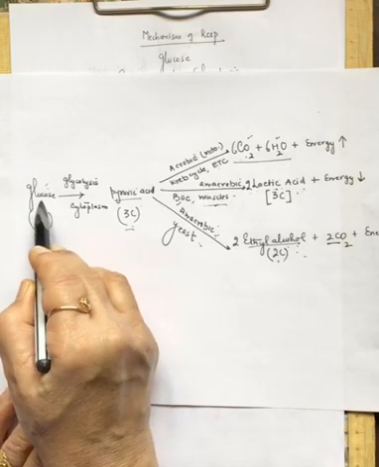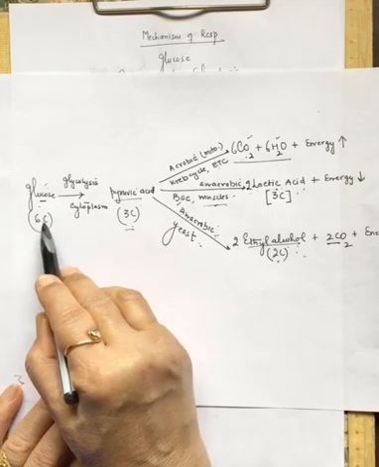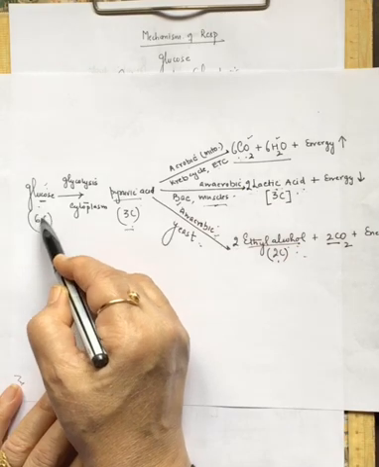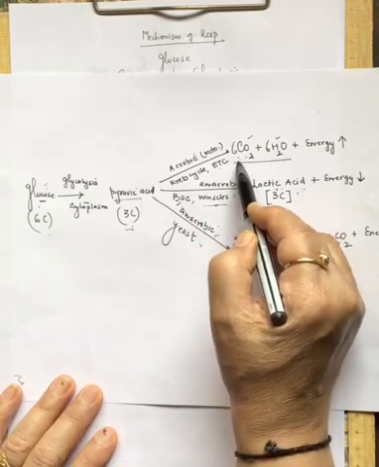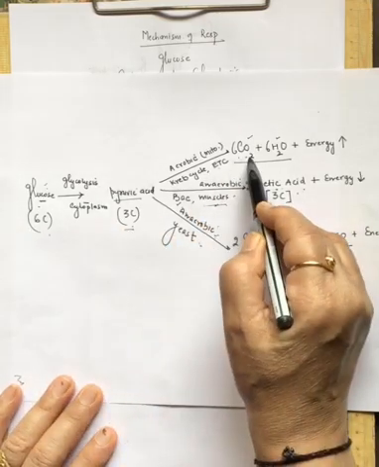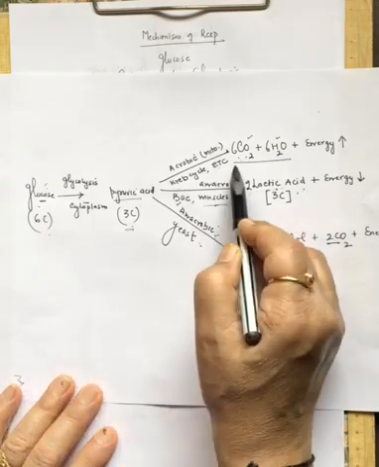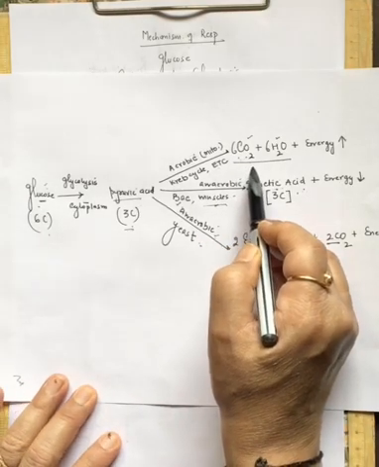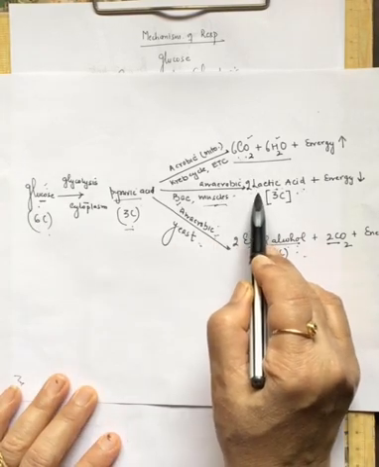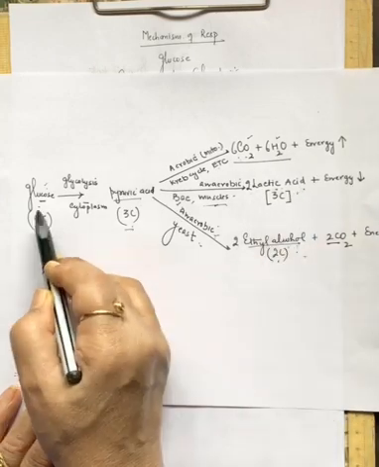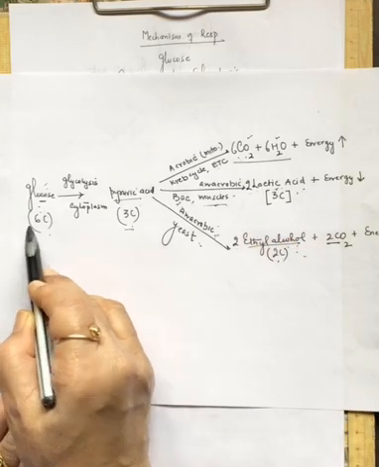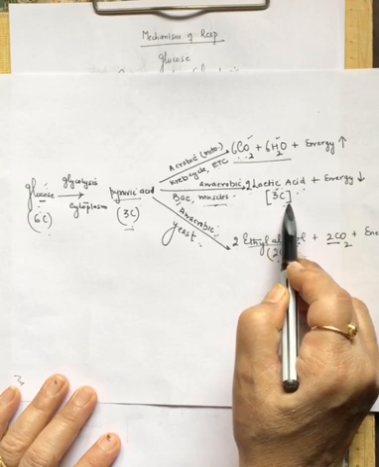So glucose is a 6-carbon compound, right? And when the glucose is completely oxidized, you get 6 molecules of CO2. So all 6 carbons of glucose will come out as 6 molecules of CO2. This is complete oxidation. The glucose is completely oxidized. All the 6 carbons will be released as 6 molecules of CO2. And in anaerobic respiration, the glucose is broken down into 2 molecules of lactic acid. See, glucose is a 6-carbon compound. Lactic acid is a 3-carbon compound. So one glucose will give you 2 molecules of lactic acid.